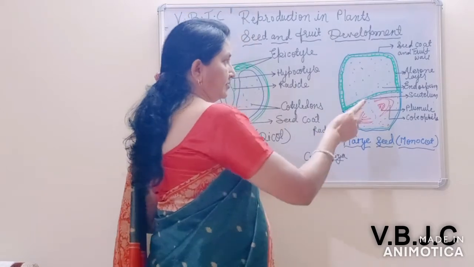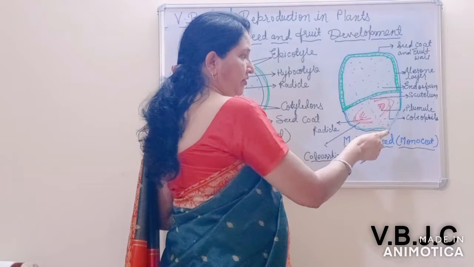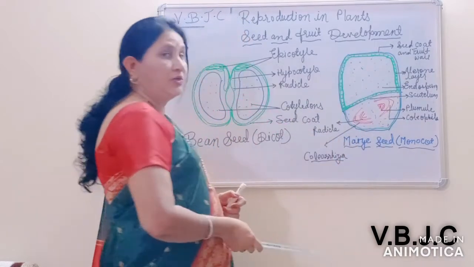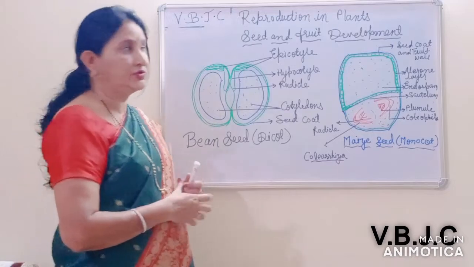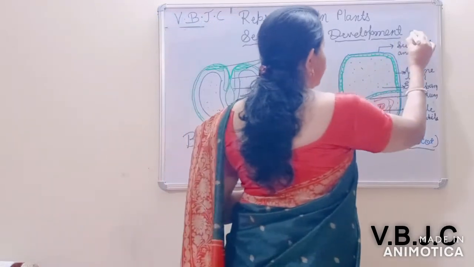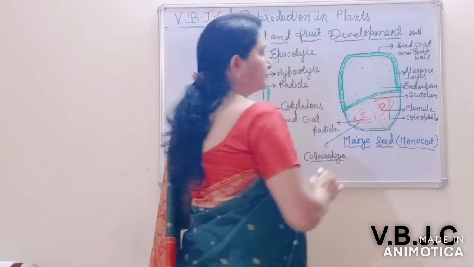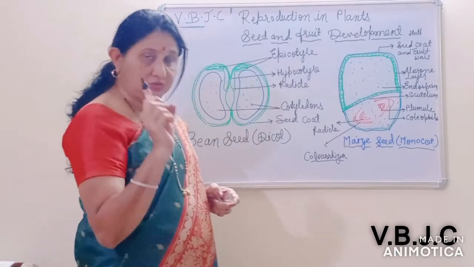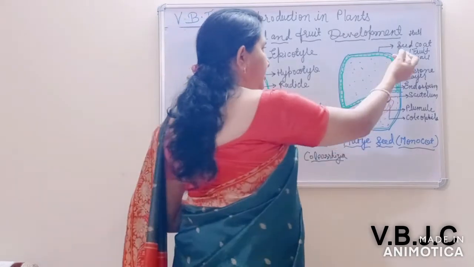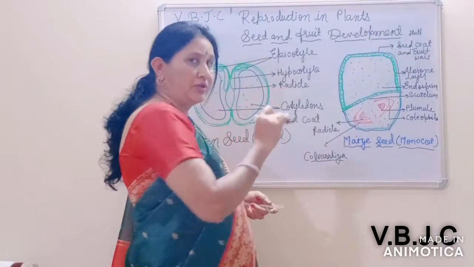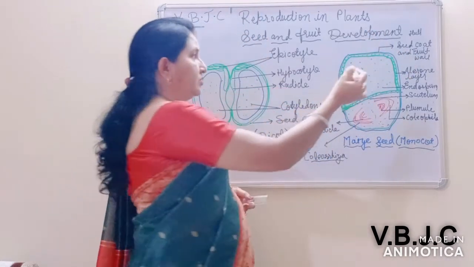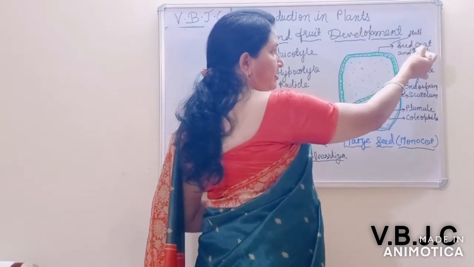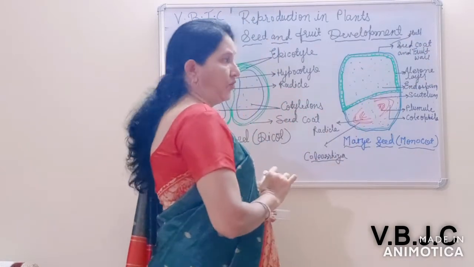You can see here, this is the outer covering of the seed: the seed coat with fruit wall. The seed coat that is merged with the fruit wall is known as the hull. Fruit wall means it is made up of the pericarp, that is, the ovary wall. This seed coat is united with the ovary wall of the pericarp, and that is also known as the hull. So here it is labeled, the seed coat with a fruit wall.